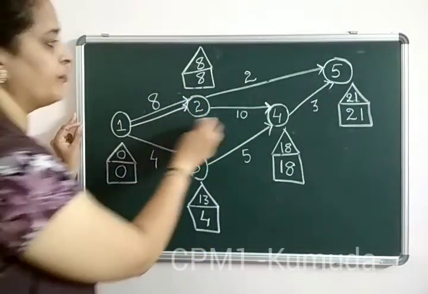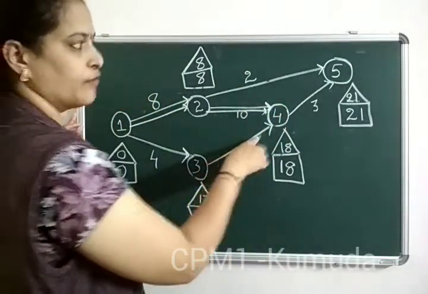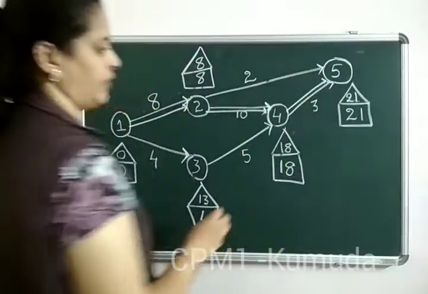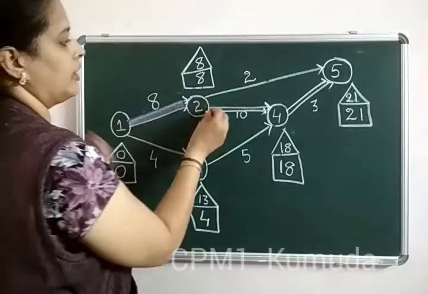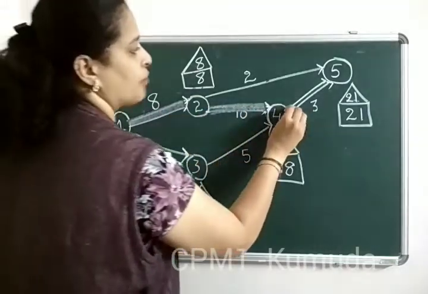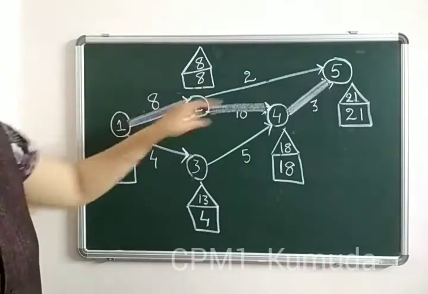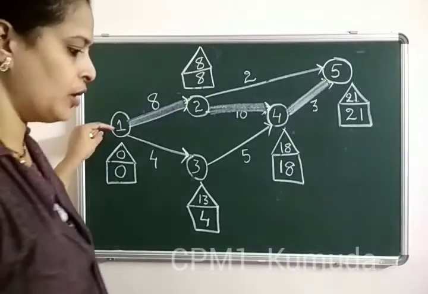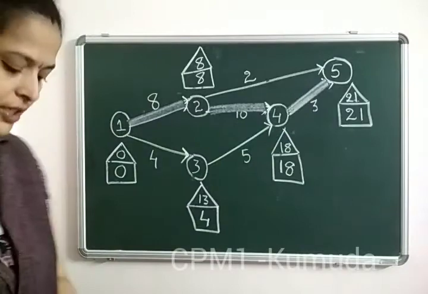Similarly, the route from 2 to 4 is also having a similar value, and we reach from 4 to 5 at the again highest value called 21. So we always have to notice that wherever the rectangle and triangle are matching, that forms the actual critical path. It is always represented with a double line so that it is indicated easily. So the path from 1 to 2, 2 to 4 and 4 to 5 gives us the critical path.